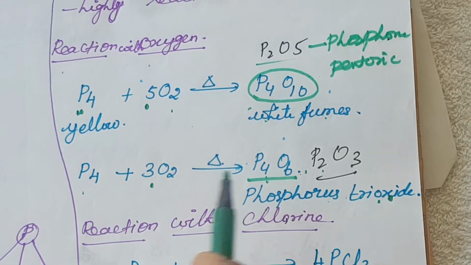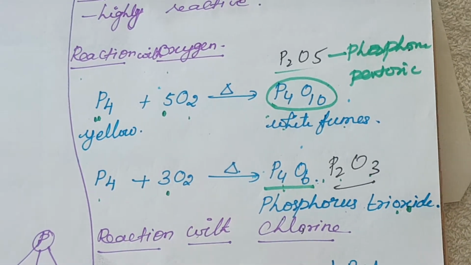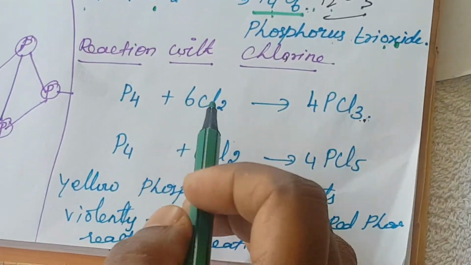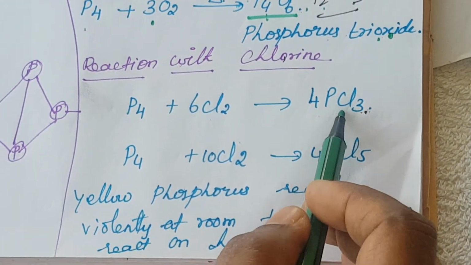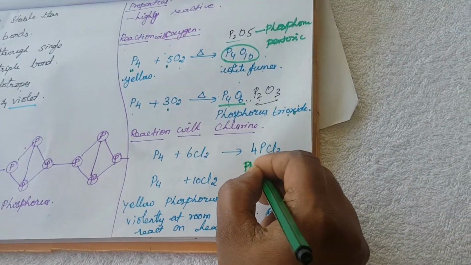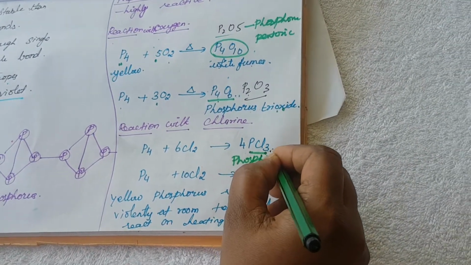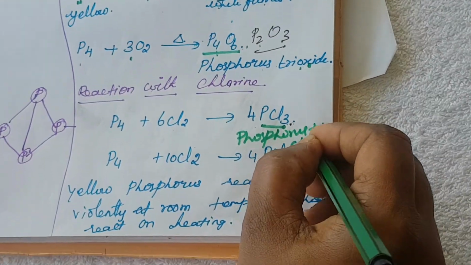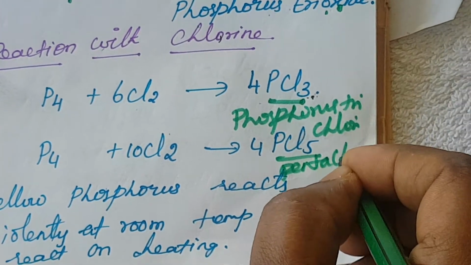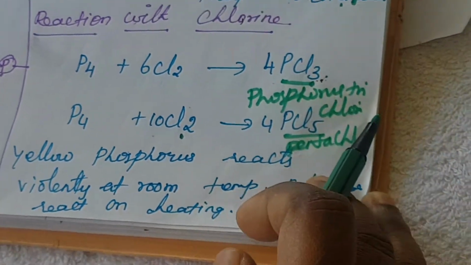Okay, so next one is the reaction with chlorine. When phosphorus reacts with chlorine, what will we have? Phosphorus trichloride, PCl3. With excess chlorine, this 5 means pentachloride, phosphorus pentachloride, forming from the P4 molecule.